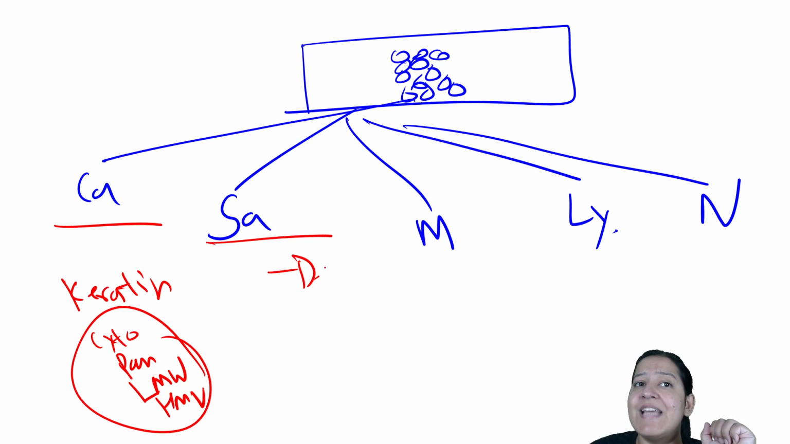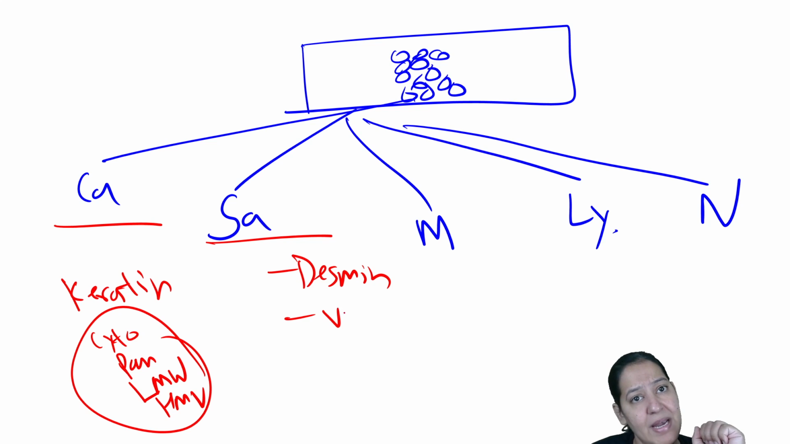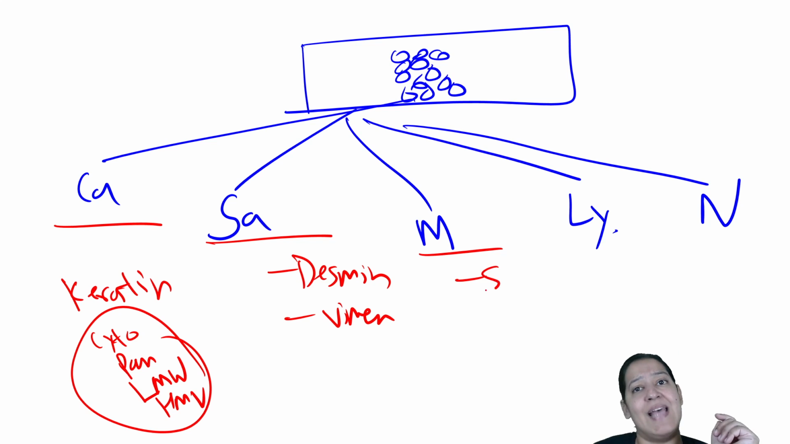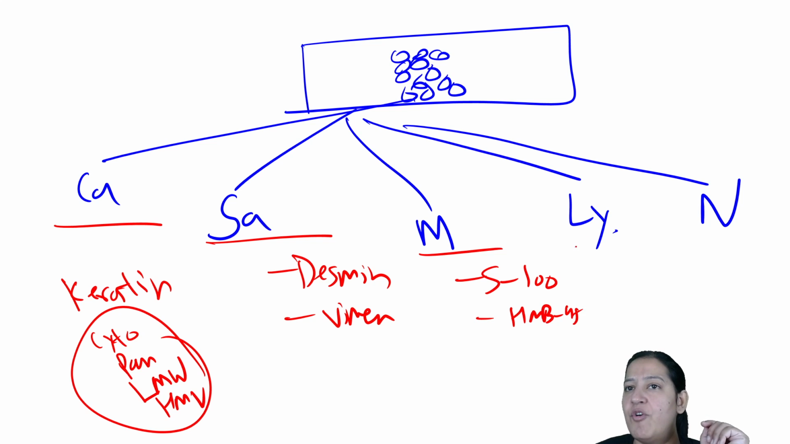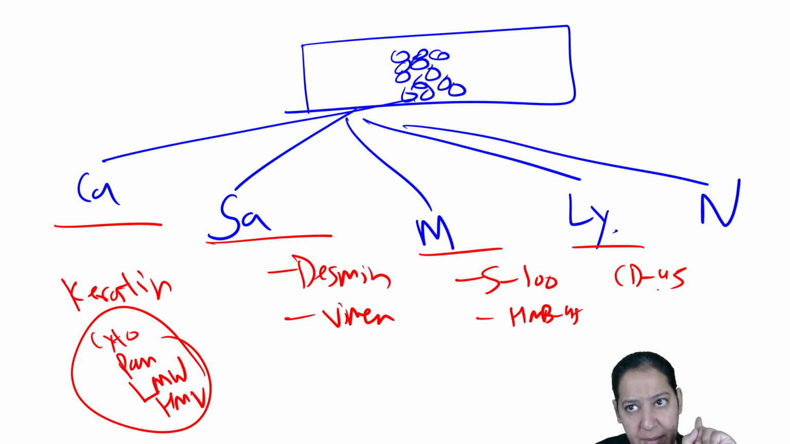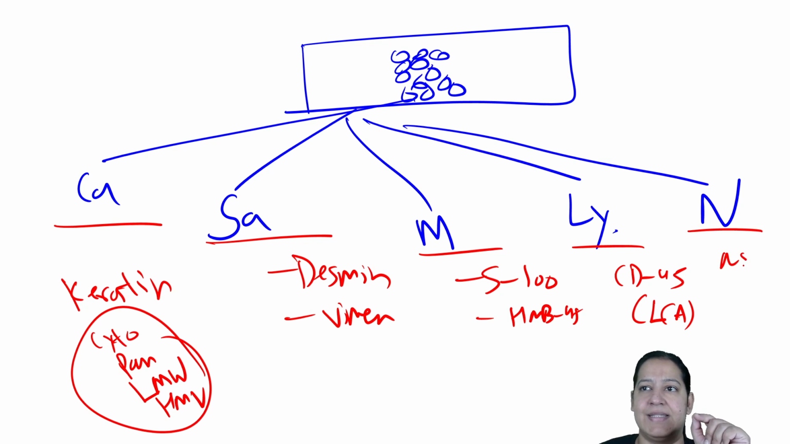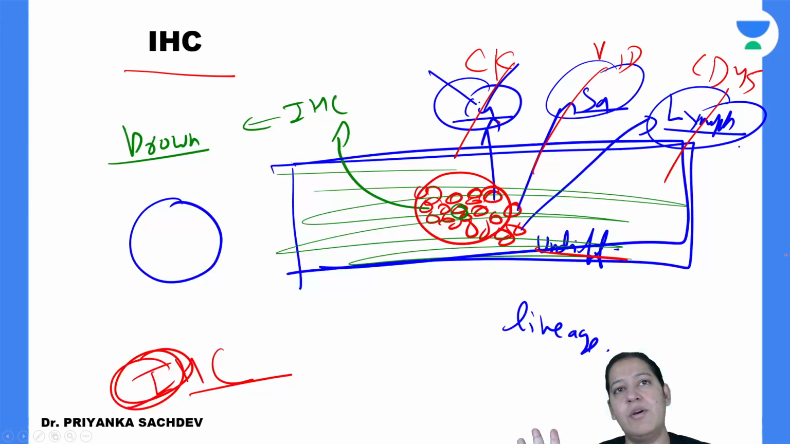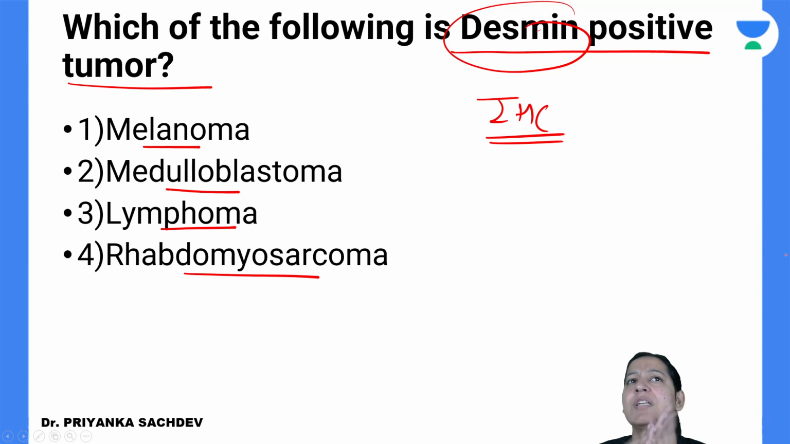Sarcoma mein, it is desmin and vimentin. Melanoma mein, it is S100 and HMB45. You have to learn. Lymphoma mein, it is CD45. The other name of CD45 is leukocyte common antigen, LCA. And neuronal mein, it is NSE. So you have to learn. Now see your question. This is your question. Read your question. It is very easy now.